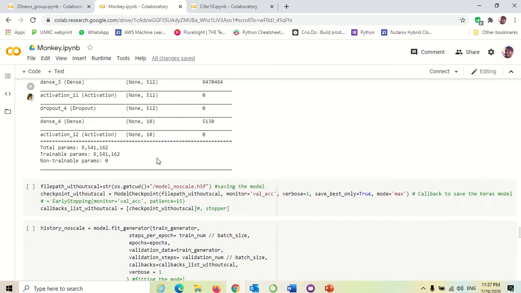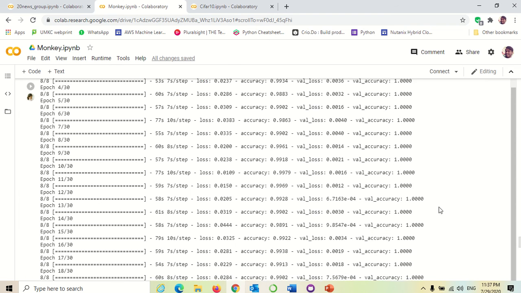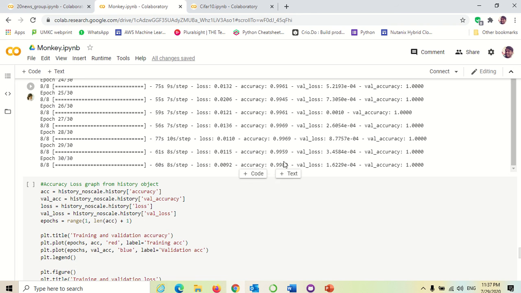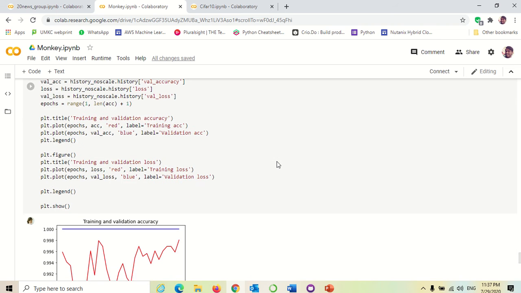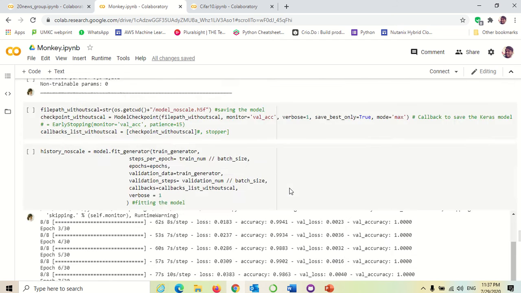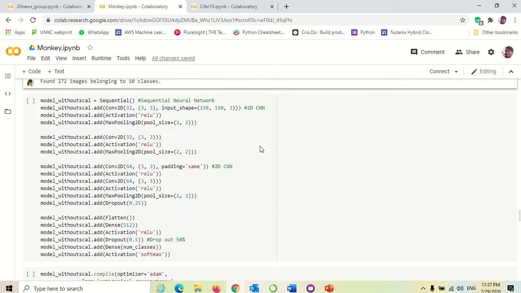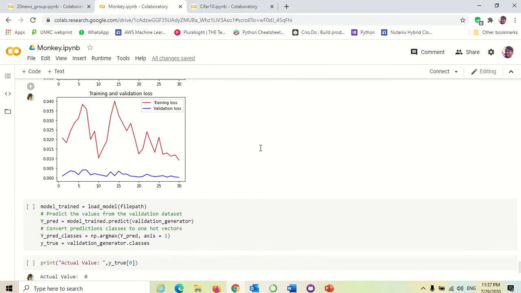Now you can see the accuracy. For the same 30 epochs, it was previously 0.9934. Now it increased to 0.9980. Without scaling, there is somewhat of an increase in the accuracy for the same number of 30 epochs. The graphs changed so much. Previously, you can see the graph is like this, but now there is a lot of change in the graphs without scaling.